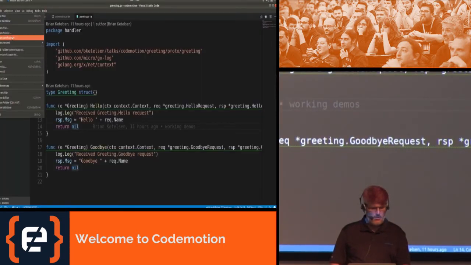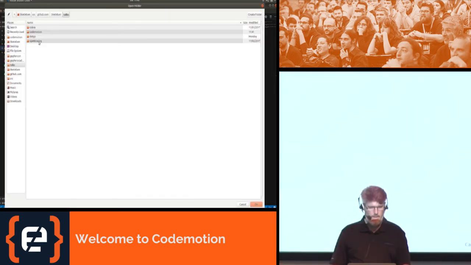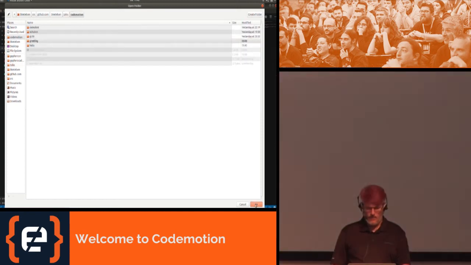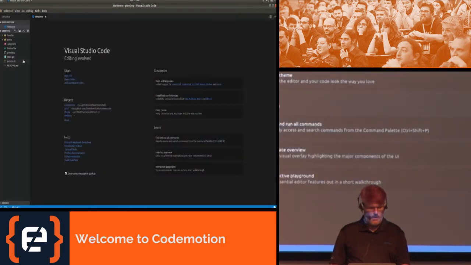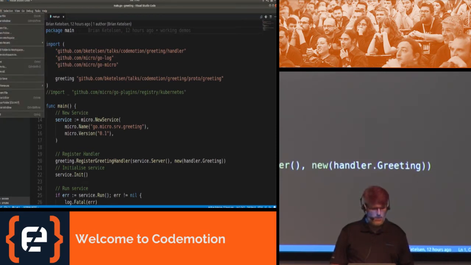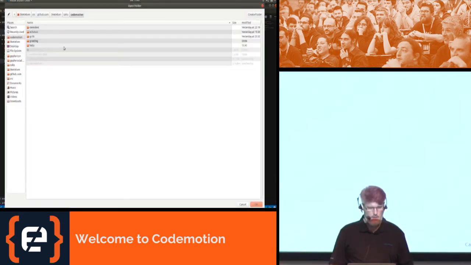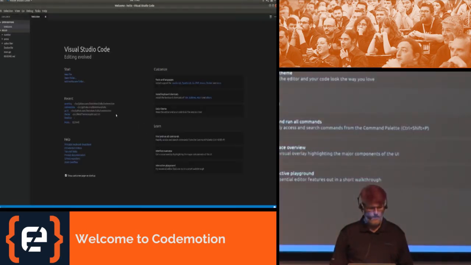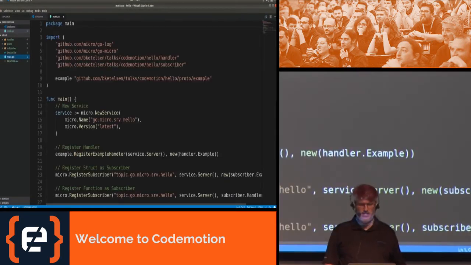All right, I'd rather open it in code because it's easier to see. There we go. All right, so we'll start with the things that were generated for us. This is still the wrong folder. Bear with me. There we go. Hello. Much better.